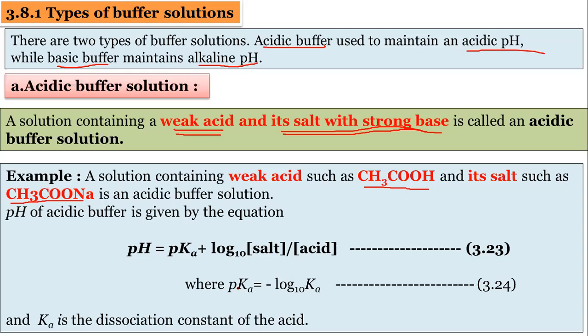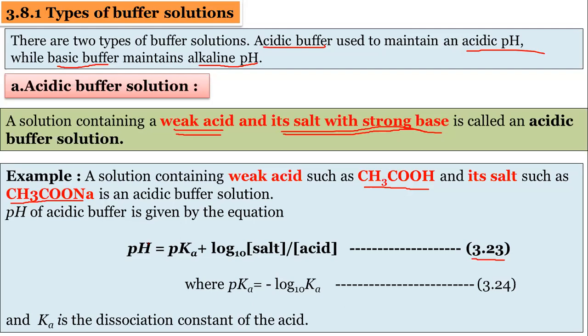You know about this pKa value: pKa is equal to minus log to the base 10 Ka, where Ka is the dissociation constant of the acid and Kb will be the dissociation constant of base. So remember this equation, equation number 3.23. The same equation we can write for the basic buffer solution.